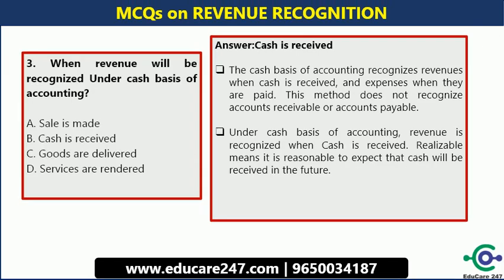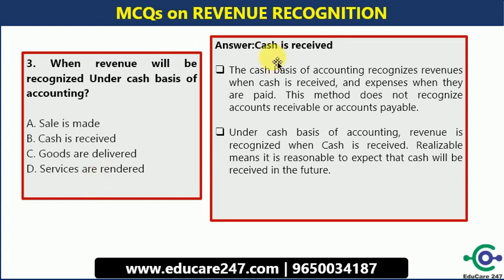Let's move to another question, that is your question number 3. When will revenue be recognized under the cash basis of accounting? Options are: option A, sales is made. Option B, cash is received. Option C, goods are delivered. Option D, services are rendered.